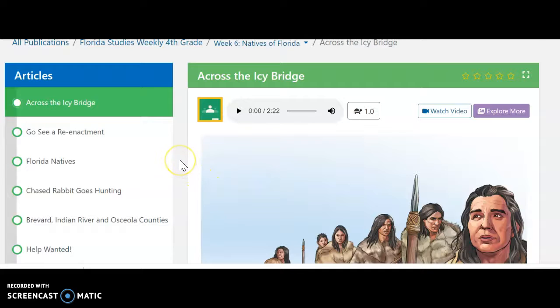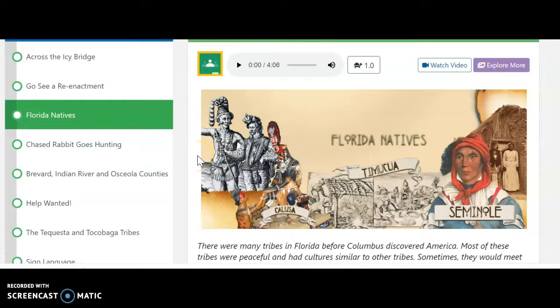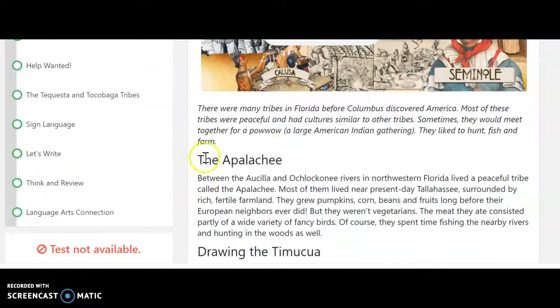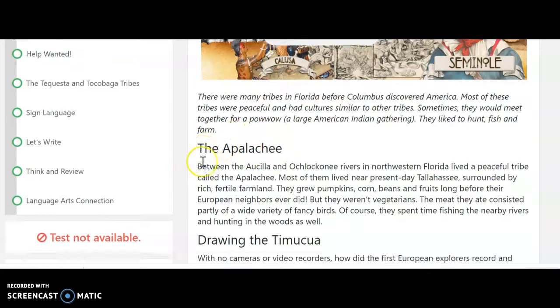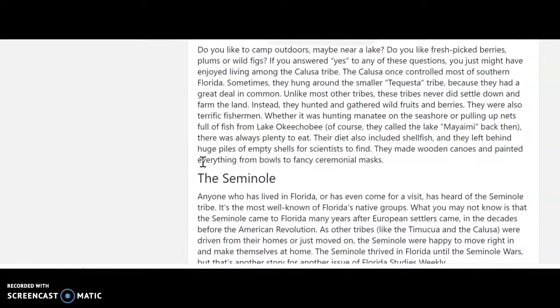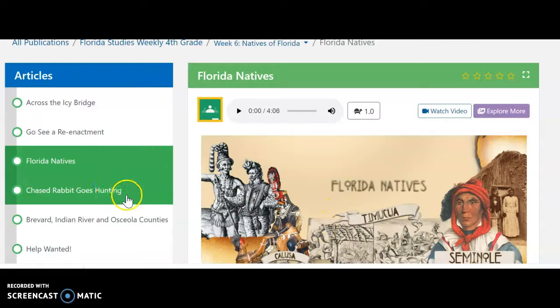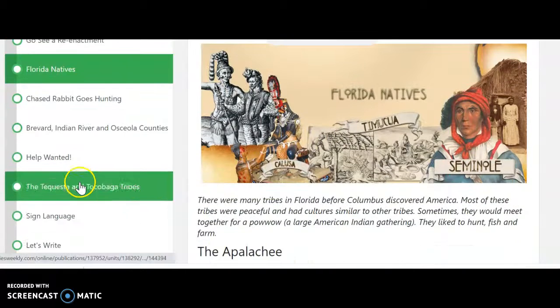And then on Thursday, now we're going to kind of jump in and learn a little bit about some of Florida's natives. So some of those native tribes that first came here and lived in Florida. So when we scroll down, you will see there are several different tribes that you're going to be learning about. You can see them on my screen here. After you read through this section, what I'd like you guys to do is go up here and watch this short video. You're going to learn a little bit more about the Seminole tribe and even the Seminole War that took place here.